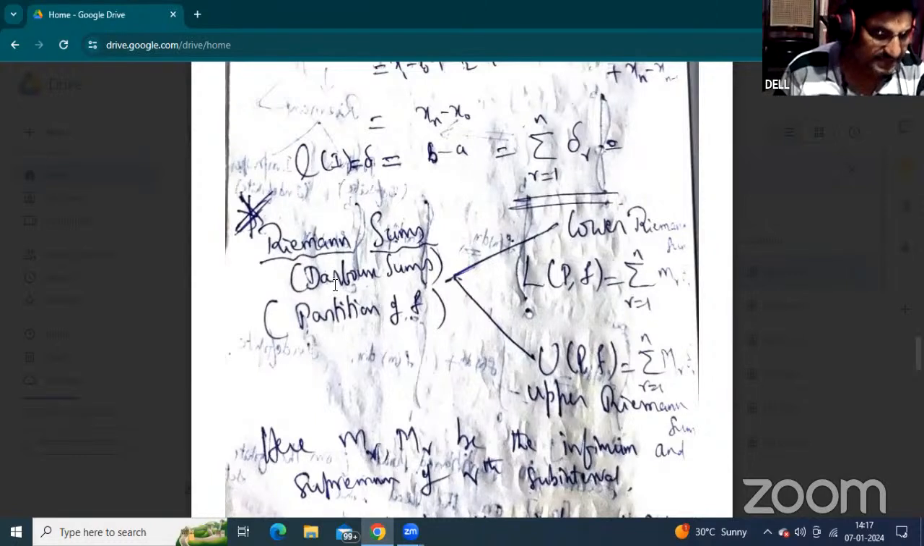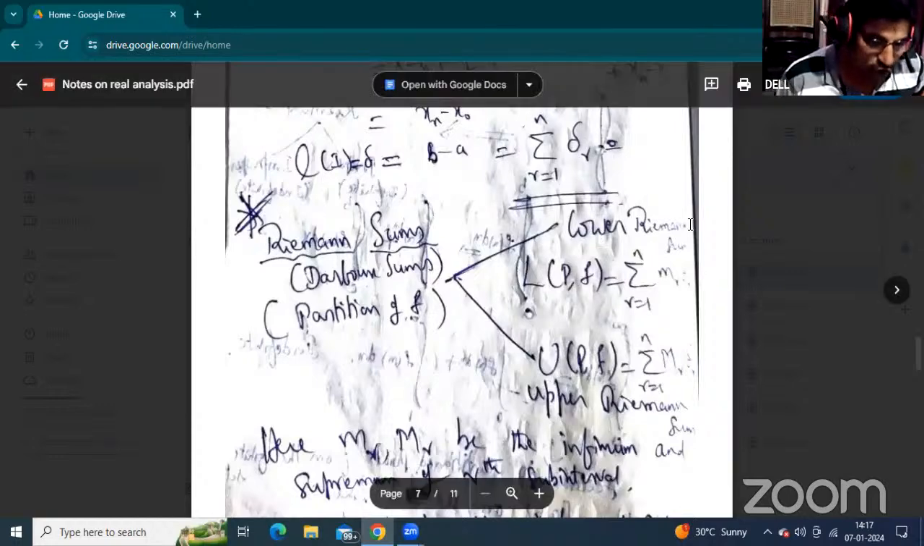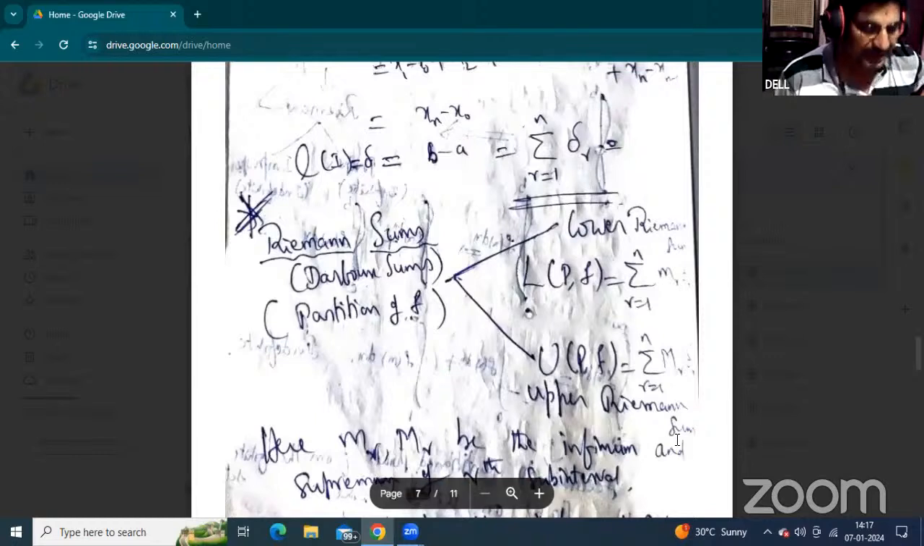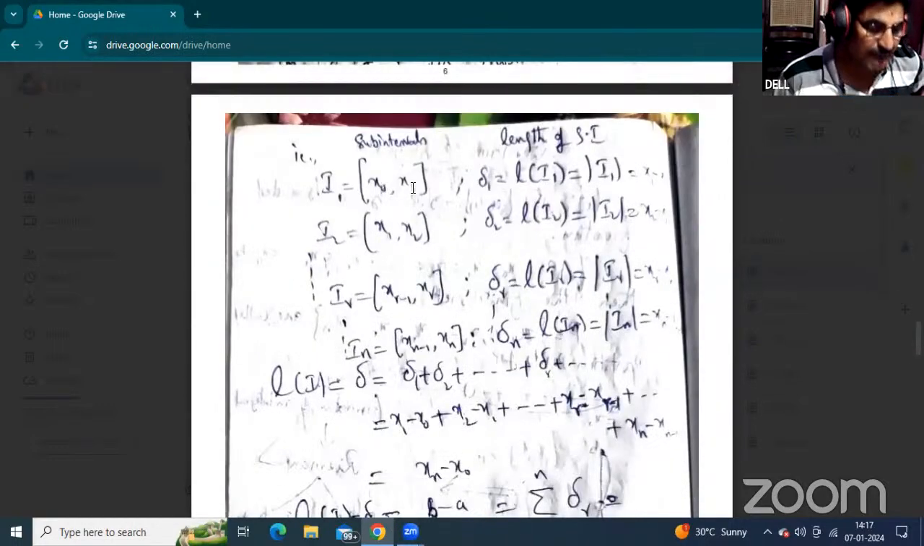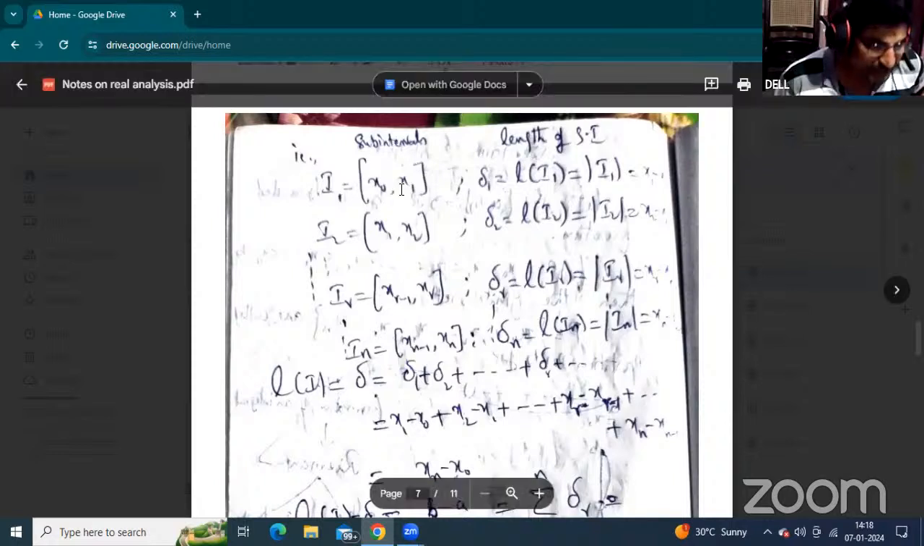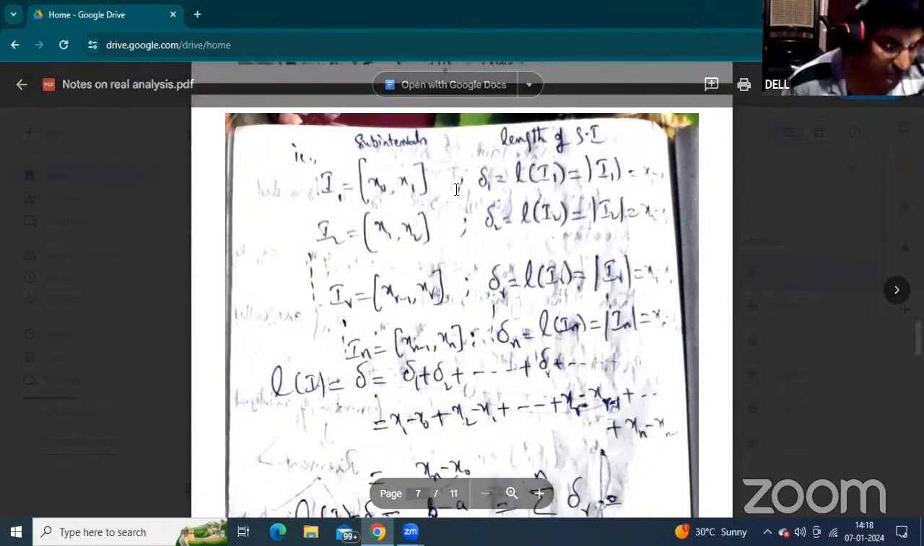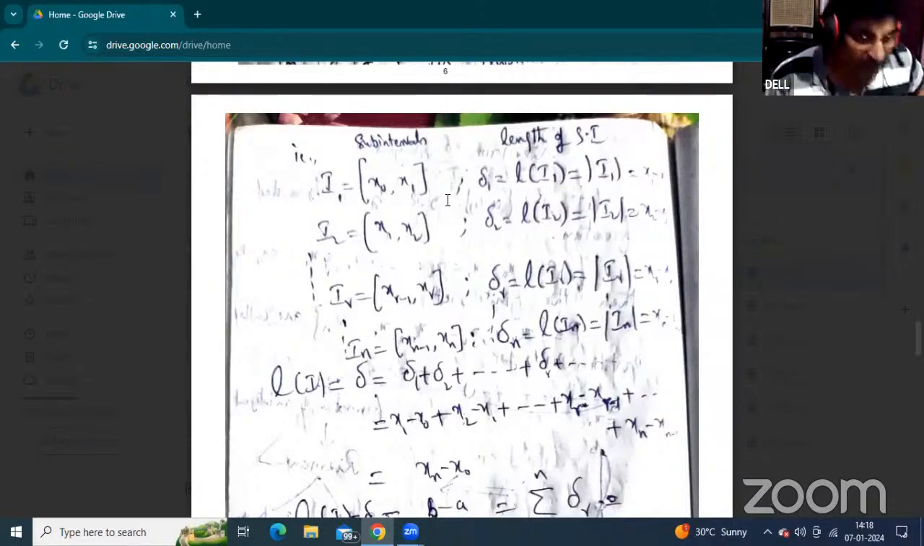Riemann sum is also called a Darboux sum, and also partition of f. There are two types of Riemann sums: one is the lower Riemann sum and the second is the upper Riemann sum. Students, every subinterval must be represented with a lower value and an upper value. This is the law. Those values depend completely upon the function, and they are used to find the lower Riemann sum and upper Riemann sum.